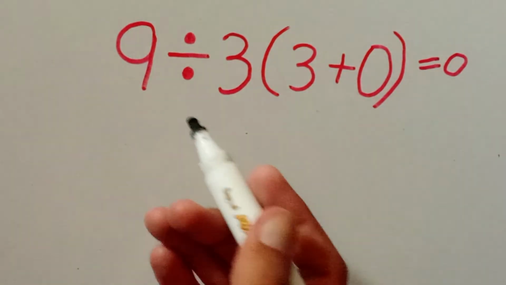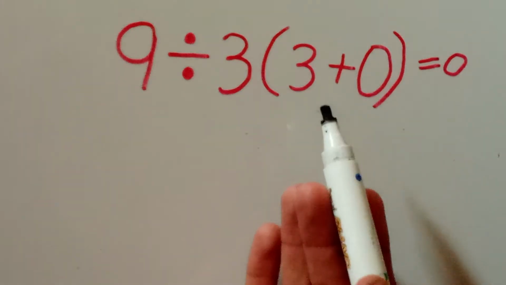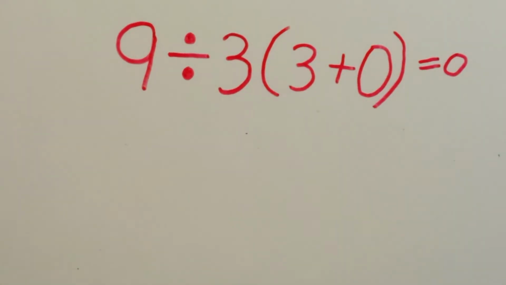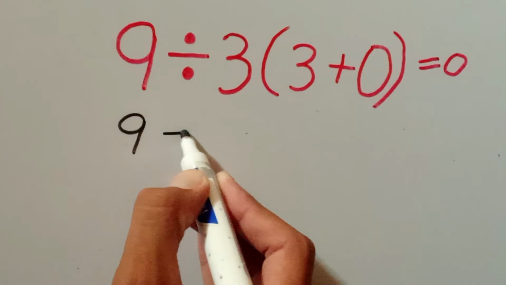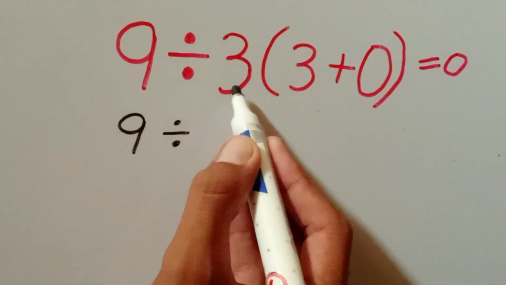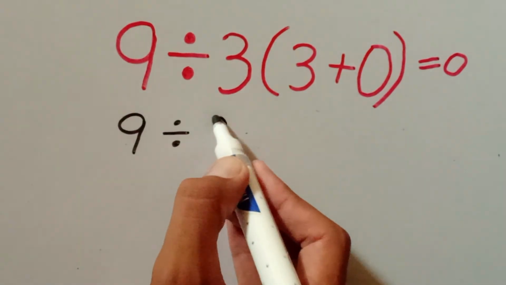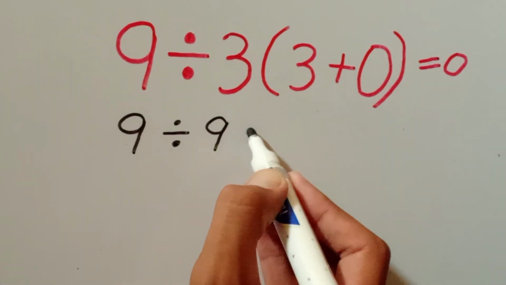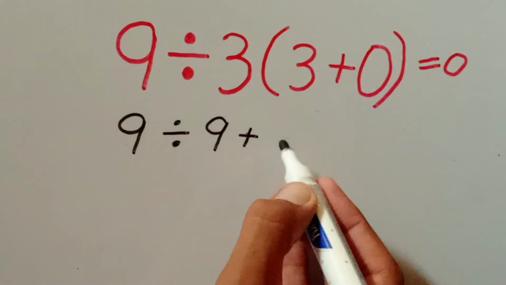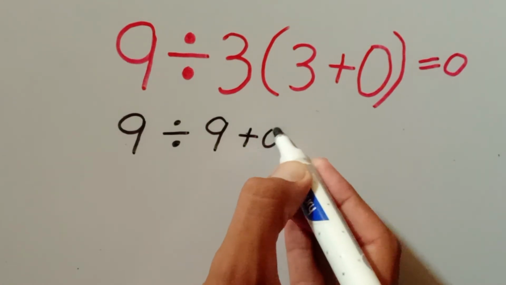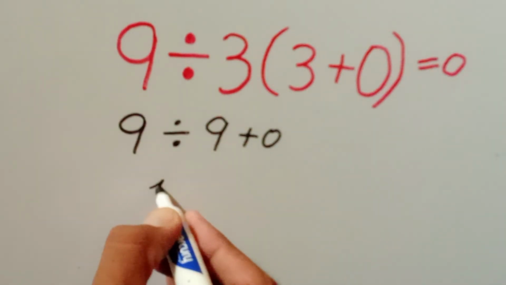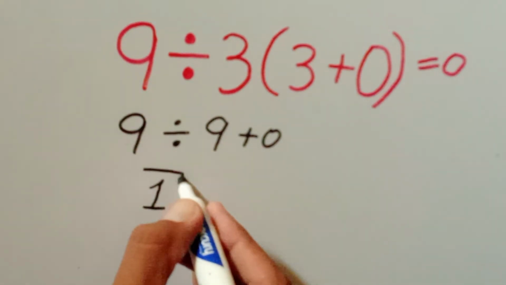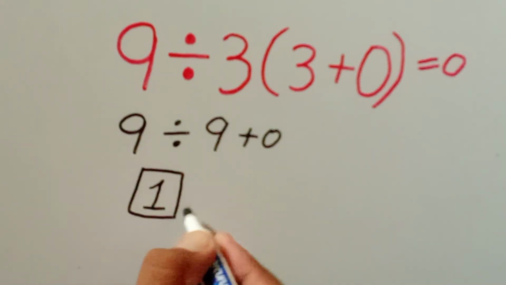Mostly people get this question wrong, and they solve it by this method. They solve it as 9 divided by 3 times 3, which is equal to 9, plus 3 times 0 is 0. So 9 divided by 9, which is equal to 1. But student, this answer is wrong,